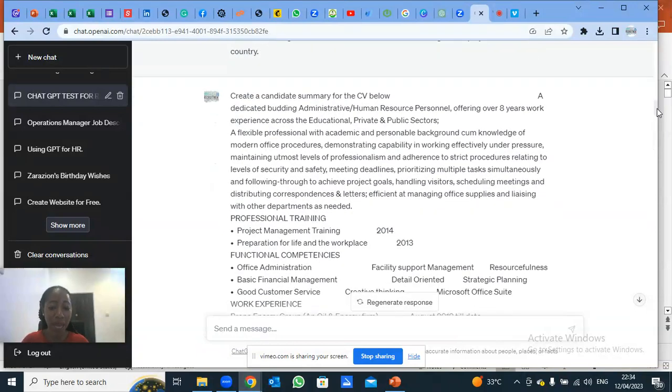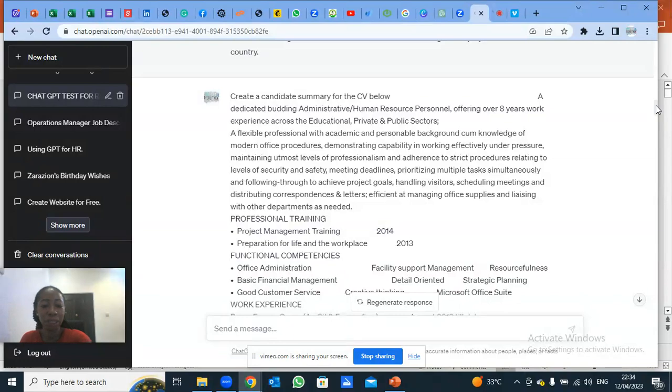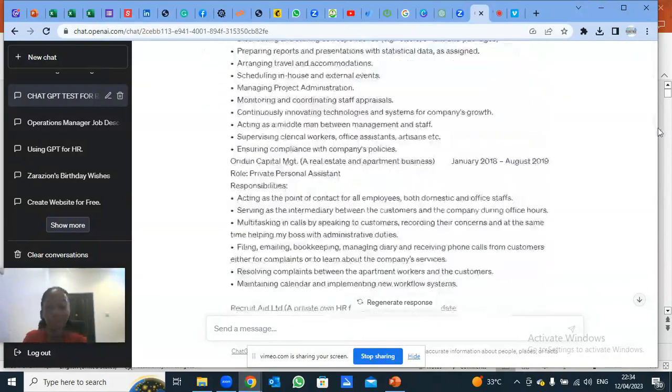This is the part where I said you can use this to summarize as many CVs as you have, so that GPT will just do the job for you, summarize the CVs so that you don't have to start reading one by one. You just take the information, copy it and paste it in GPT, and tell GPT to create a candidate summary for the CV below, and then I posted the CV.